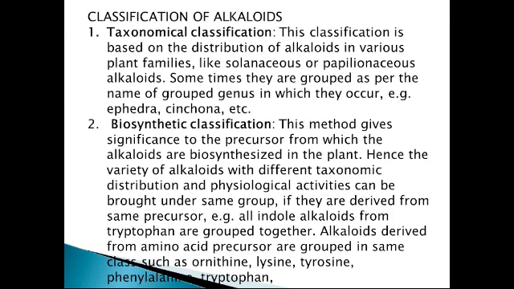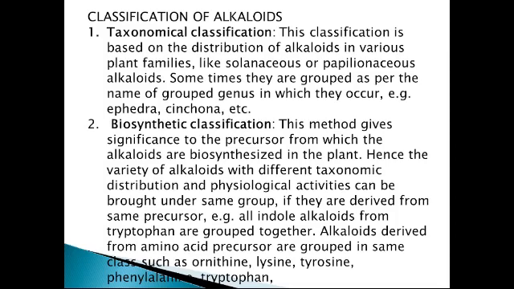But if they are synthesized from that particular precursor, then they are grouped under one head, that is the biosynthetic classification.